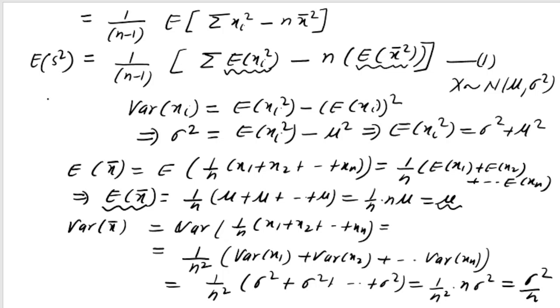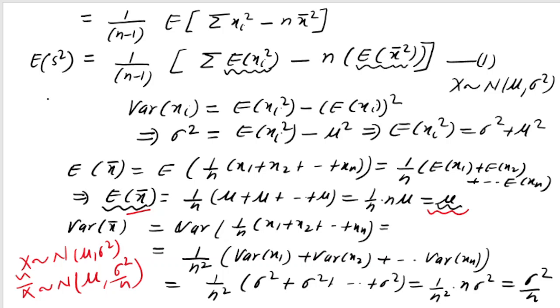So this result that I have proved, I will be using it in the coming videos also: if x follows the normal distribution with mean mu and variance sigma square, then x bar follows the normal distribution with mean mu. You can see that we are getting mean mu, that is expectation of x bar is equal to mu, but variance is sigma square by n.